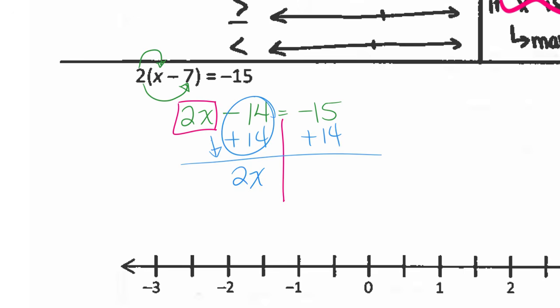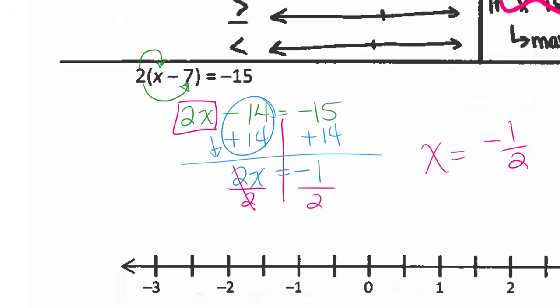Same signs, add the 2. These are not the same. So different signs, subtract the 2. My big one wins the game. From here, I'm multiplying. So I'm going to go ahead and divide both sides by my coefficient, which is 2. This is negative 1/2. So x is equal to negative 1/2.